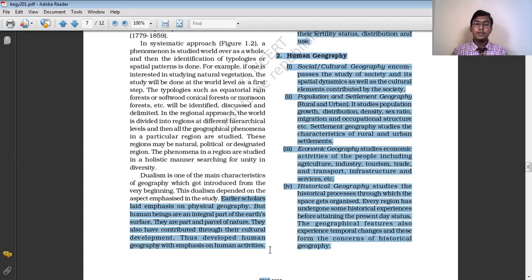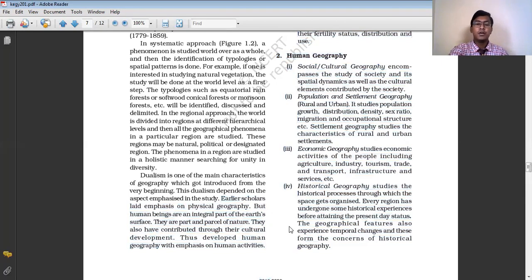This physical geography is again subdivided into various sub-branches, and human geography is also divided into various sub-branches. Because in physical geography, we study the climate, the Earth's interior, the atmosphere, the solar system and all. Different aspects we study. So depending upon the various physical phenomena which we study, physical geography has been divided into various branches.